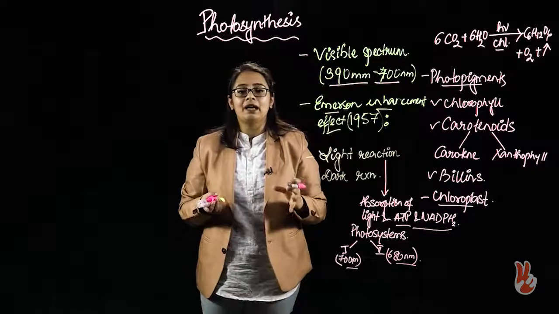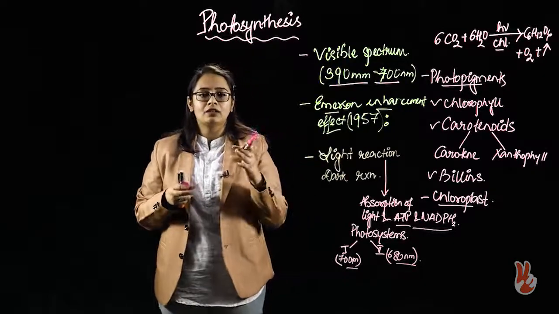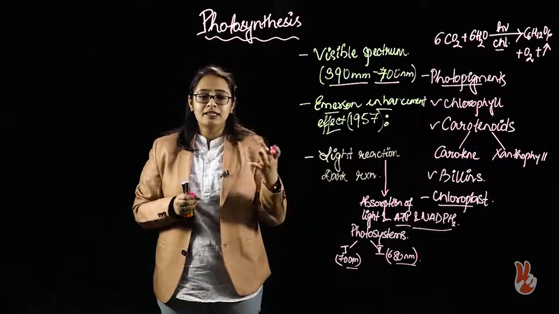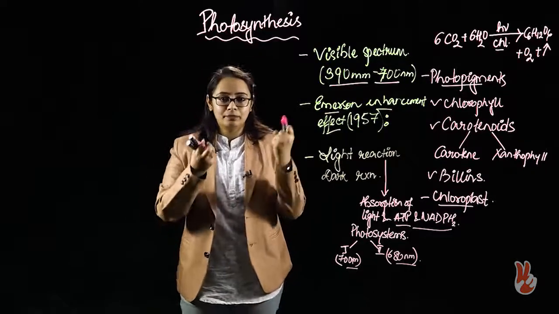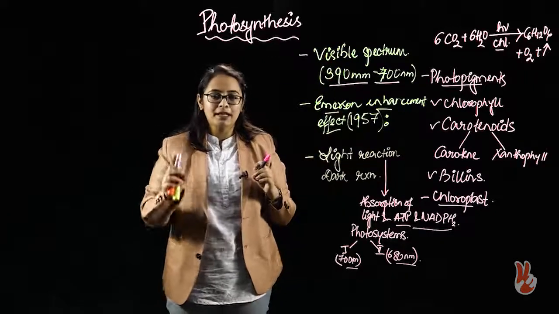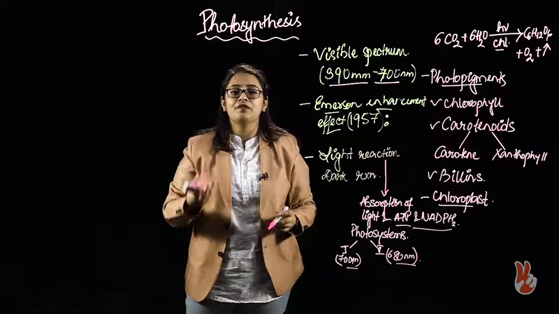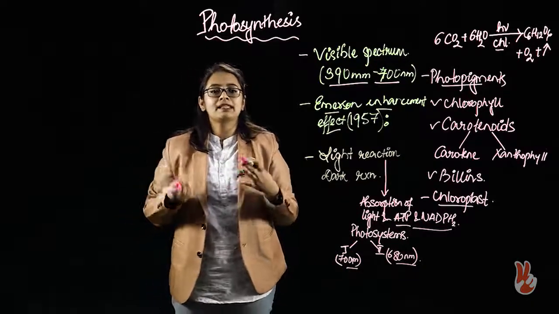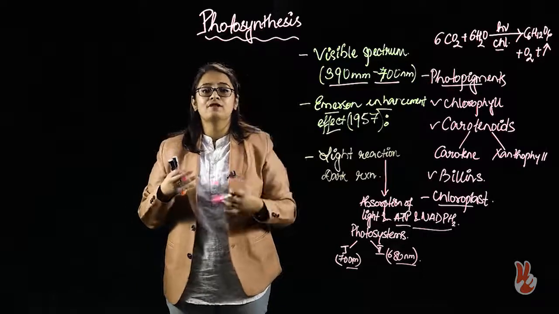Now, other than plants, there are also some bacteria which contain chlorophyll termed as bacteriochlorophyll. The bacteriochlorophyll will also entrap light at the visible wavelength, but the nanometers at which they absorb the light differs. In some cases it may be 650 nanometer, in some cases it can be 653 nanometer.